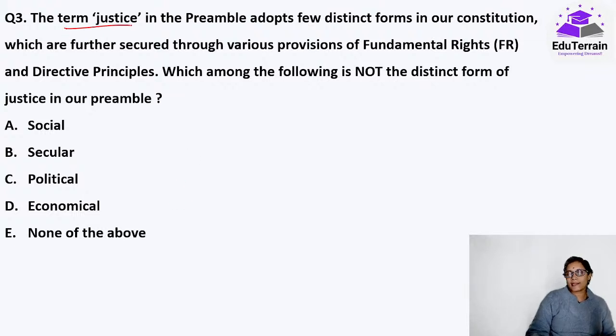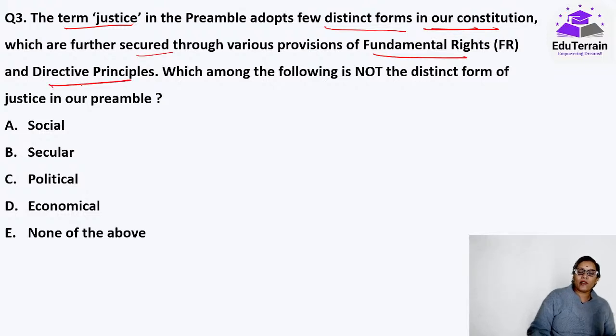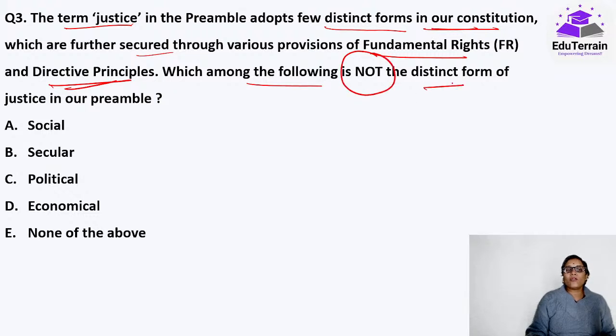The term justice in our preamble adopts few distinct forms in our constitution which are further secured through various provisions of fundamental rights and directive principles. Directive principles are for the states, and fundamental rights and all that would be for the entire India, that is central. Now which among the following is not the distinct form of justice in our preamble?